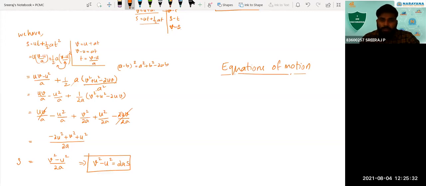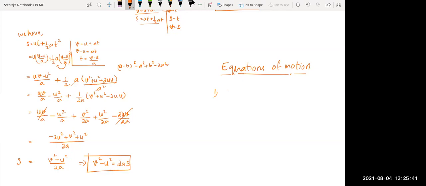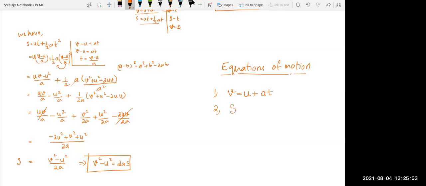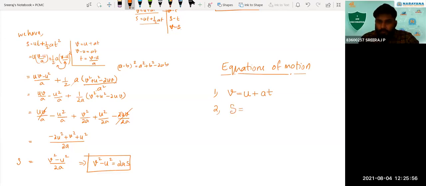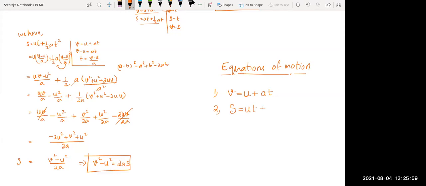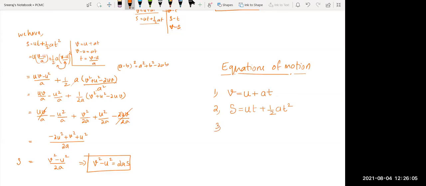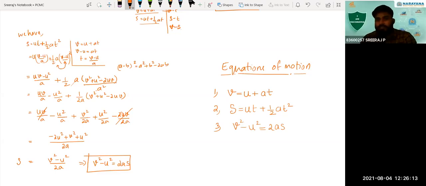Okay, so let's see what are the equations of motion. First one we got. What is the equation? Can you tell everyone? V is equal to u plus at. Second equation, what we got? Displacement s is equal to ut plus half at square. And the third equation, what we got? v square minus u square is equal to 2as. Okay, so these are the three equations of motion that we have seen.